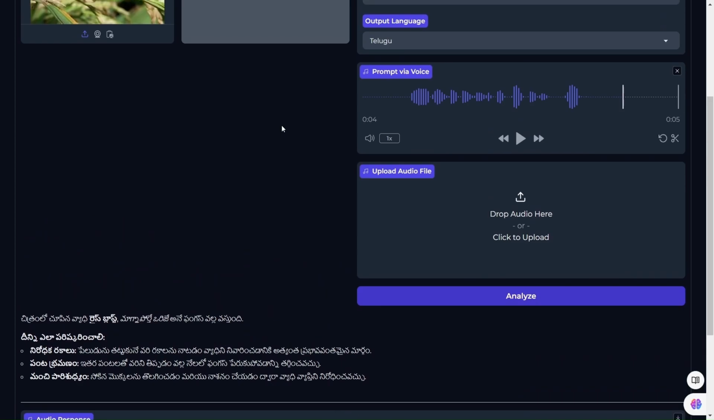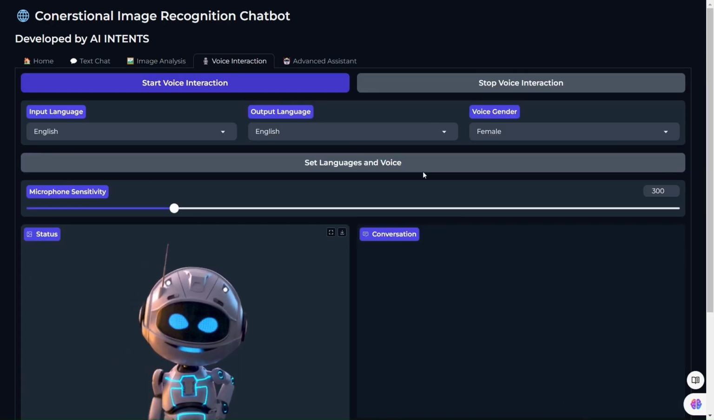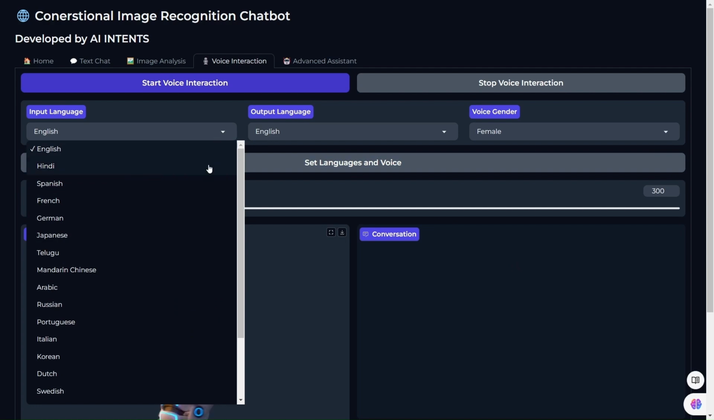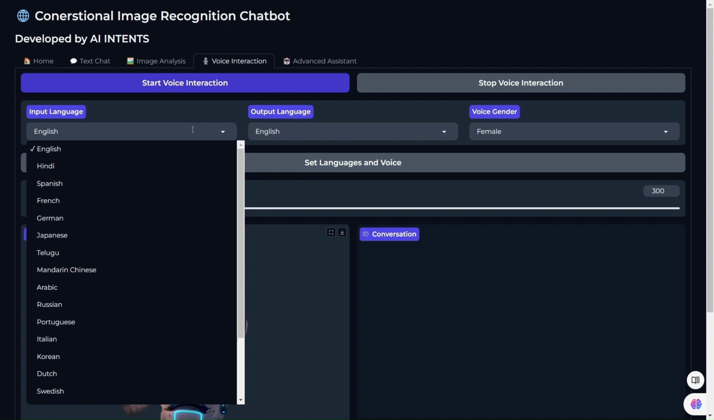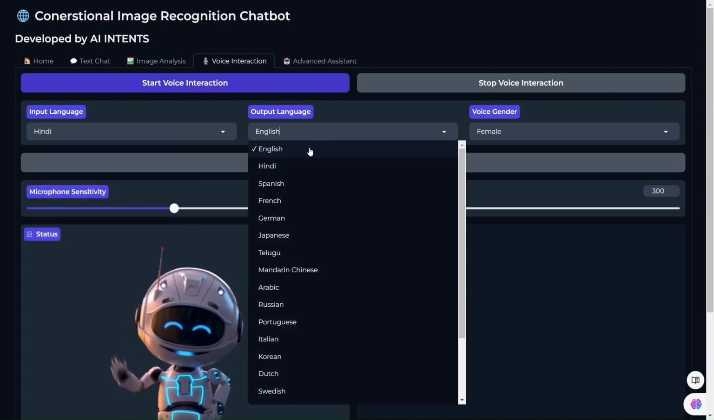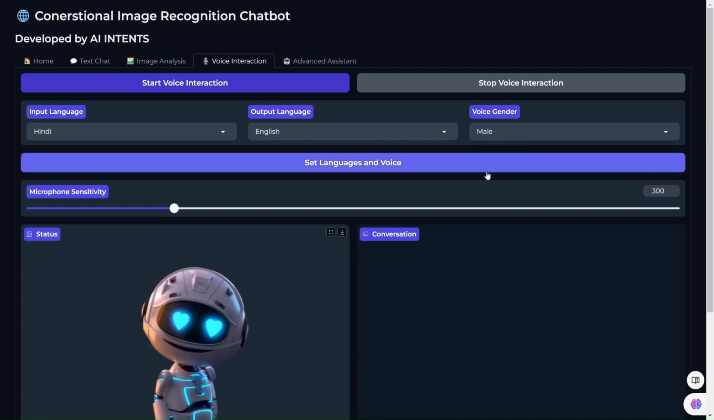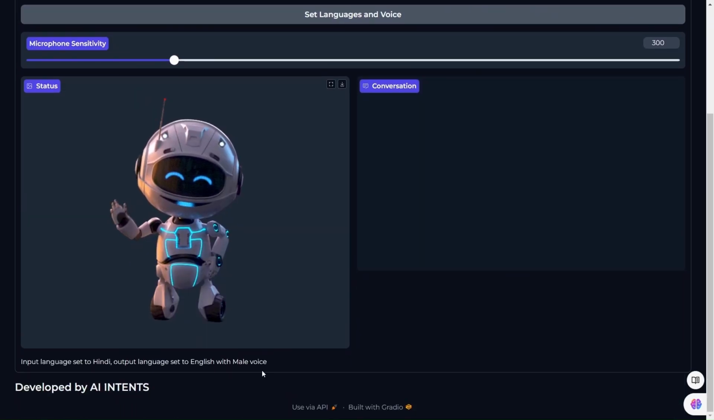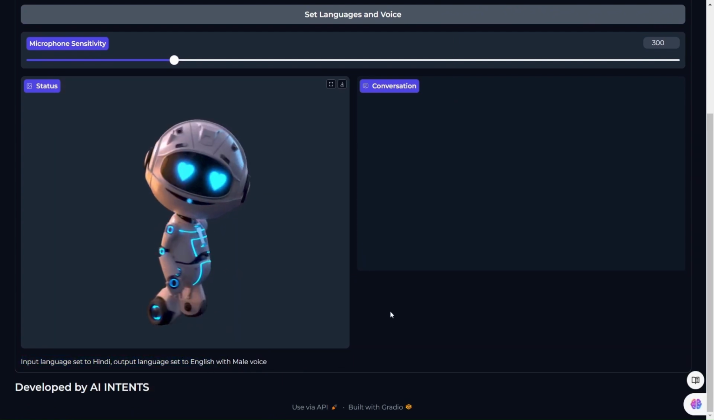So this is the second option, image analysis option, and we come to the voice interaction option. So first I am setting these languages. For better understanding, I am setting the input language as Hindi and output language as English, and I am selecting the male voice. So input language is set to Hindi, output language is set to English with male voice.